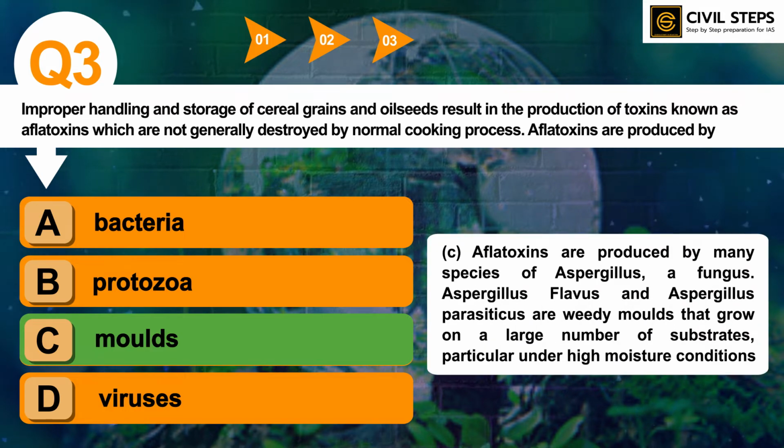So aflatoxins are produced by many species of Aspergillus, a fungus. Aspergillus flavus and Aspergillus parasiticus are weedy molds that grow on a large number of substrates, particularly under high moisture conditions. So you should know about bacteria, protozoa, molds, viruses. These are microorganisms, so these topics are important. You can read more from standard sources. In the prelims examination, UPSC has already asked questions on viruses and on biotechnology, so you can read about that from standard sources.